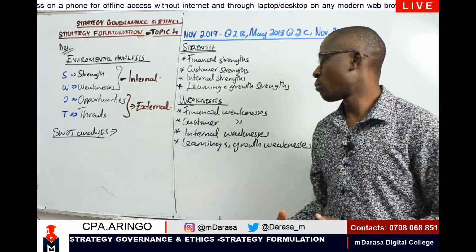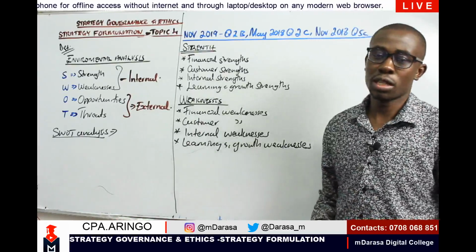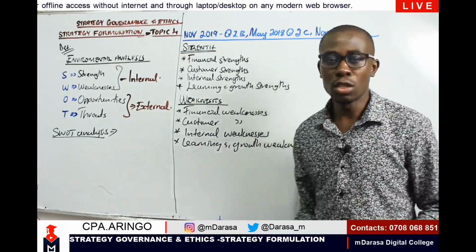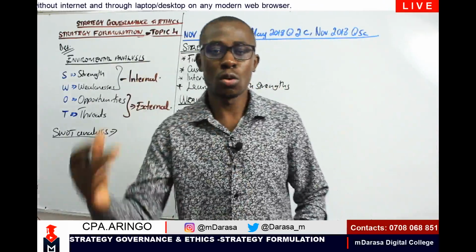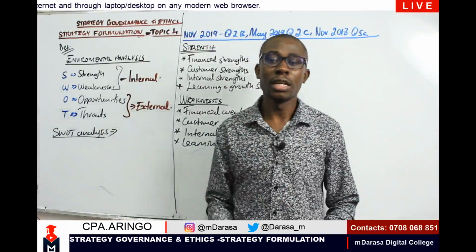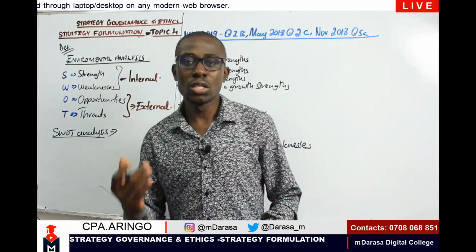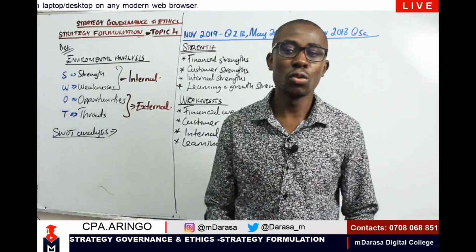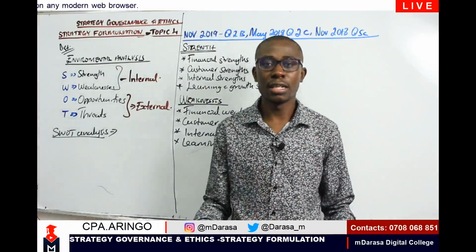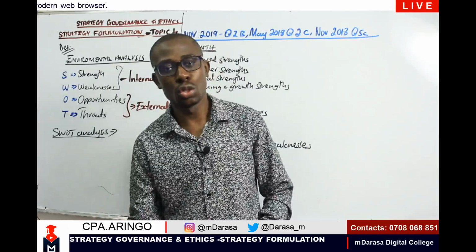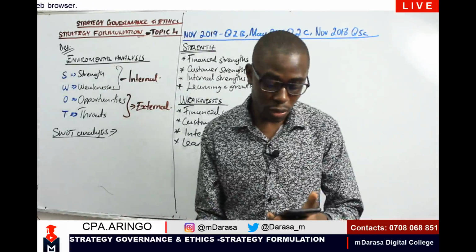Say, for example, we don't have enough resources when it comes to finance. Maybe I need to purchase various equipment which will enable us to improve quality. We don't have that. Our customers need quality. So in such an event, looking at it in terms of a financial weakness, this can hinder the organization to do what? To grow.